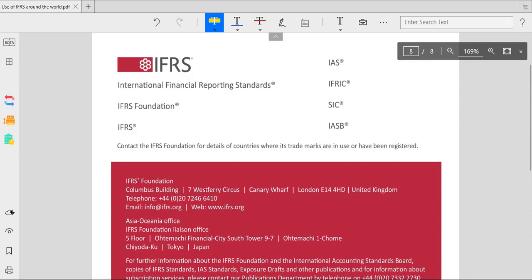So this IAS is International Accounting Standard, this IFRIC is International Financial Reporting Interpretations Committee. These two, I is for interpretation, C for committee, S for standard. IAS is International Accounting Standard, S for standard. So SIC is Standard Interpretation Committee. Fine. And this IASB is International Accounting Standards Board.